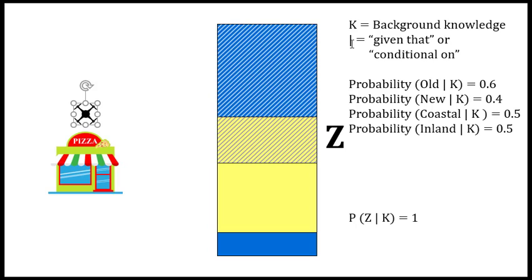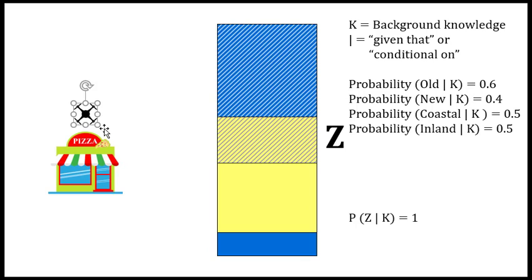And this vertical bar means given that or conditional on. So basically, what's the probability that the drone will land in the old area, given the knowledge that we have, the background knowledge that we have, or conditional on the knowledge that we have. Yeah, so basically that's the meaning of this notation.